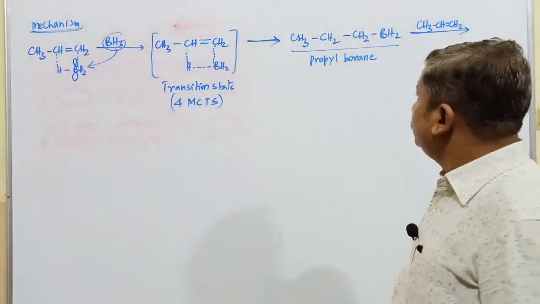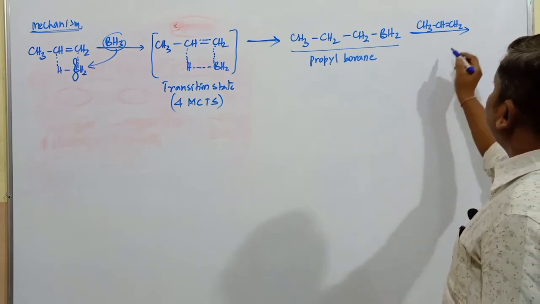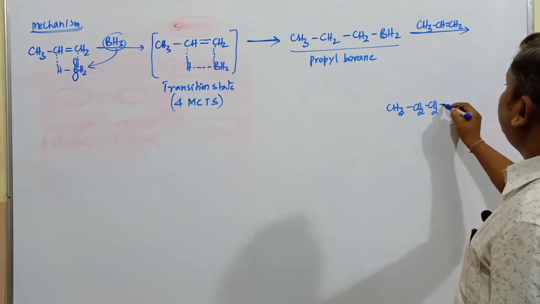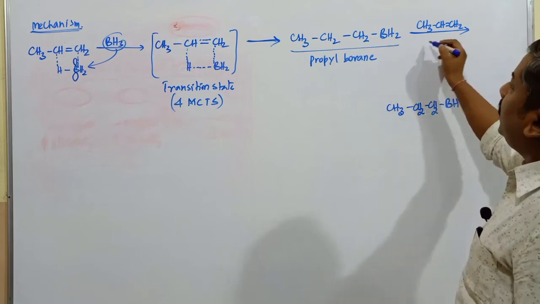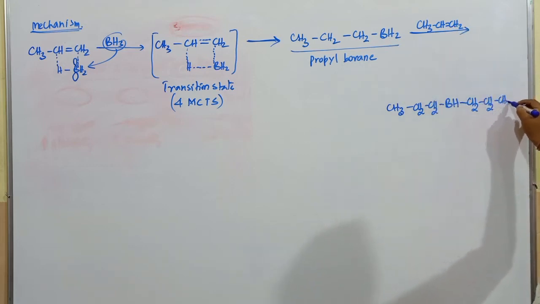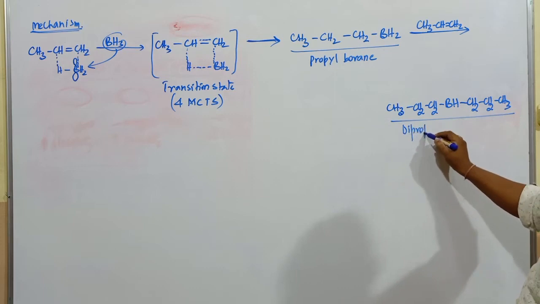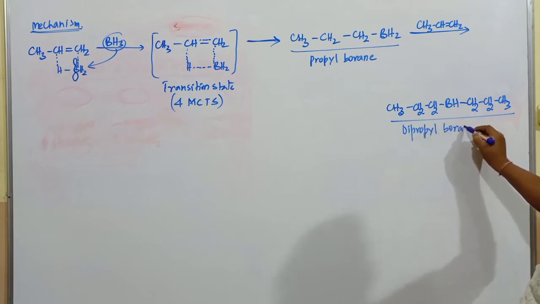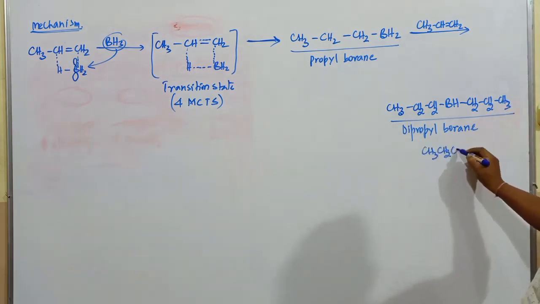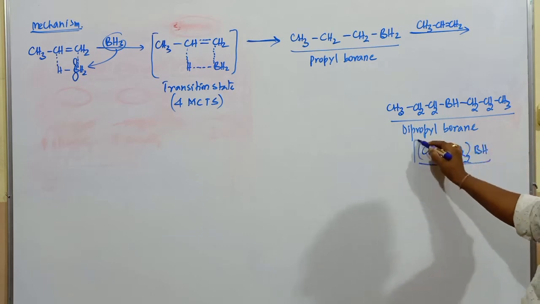The same type of cyclic transition state forms again. So the compound obtained here is CH3, CH2, CH2, BH. One of the hydrogen atoms is added here, so the next chain is CH2 and CH3. This molecule is called dipropyl borane. You can write this molecule as CH3, CH2, CH2 twice, BH. Then tripropyl borane compound.